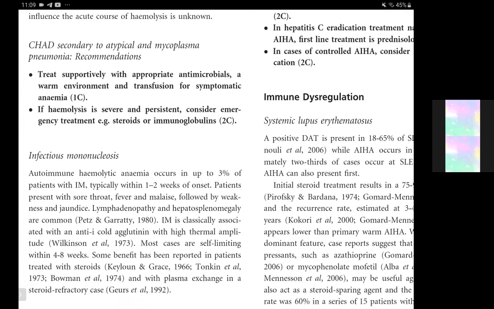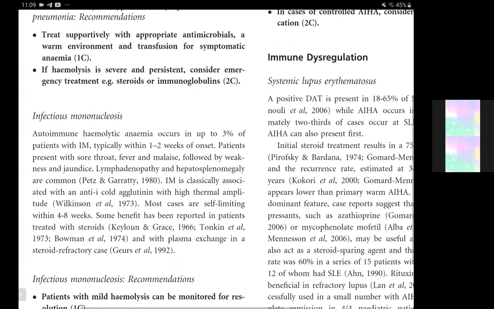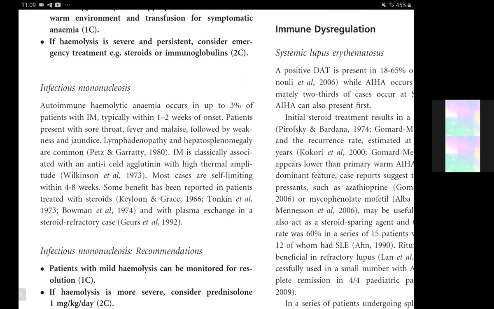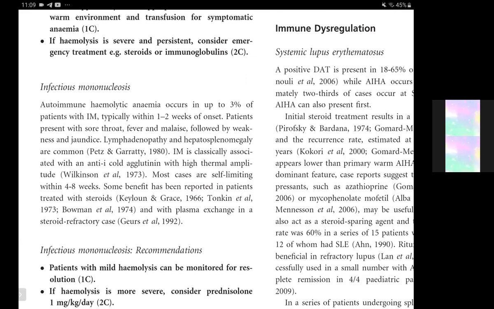So basically, appropriate antimicrobials, a warm environment, and transfusion for symptomatic anemia is the recommended option. And if hemolysis is severe, then we can go for emergency steroids or IV immunoglobulins. But they have mentioned that these may not particularly be needed, especially if you go ahead with the transfusion. This could be considered in those cases with severe and persistent hemolysis, even despite the transfusion. Then we can consider giving them steroids or IV immunoglobulins alongside their regular management.